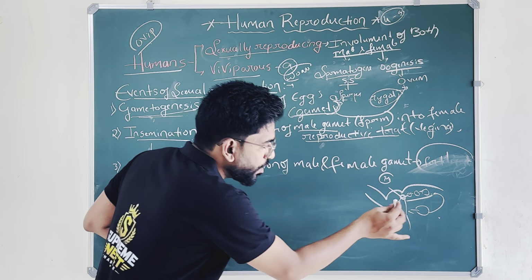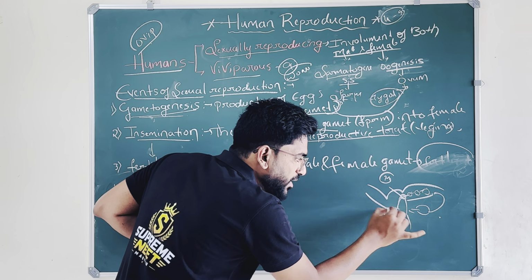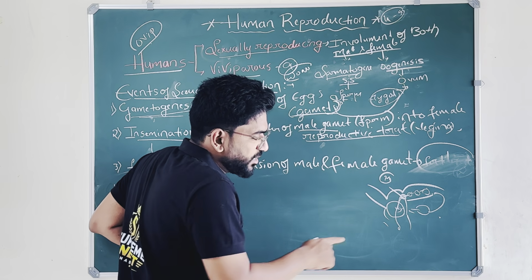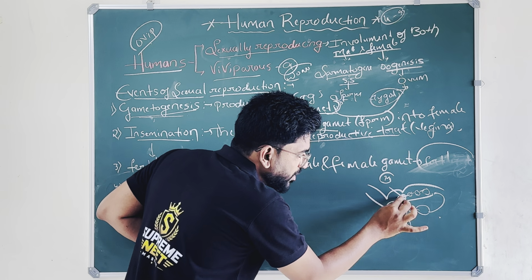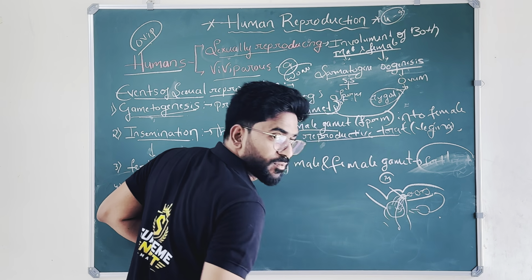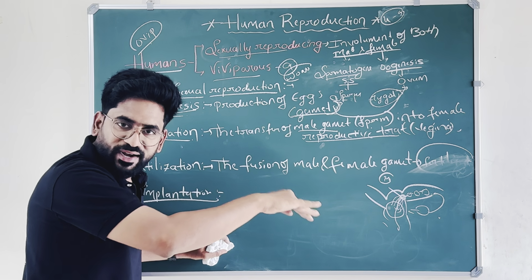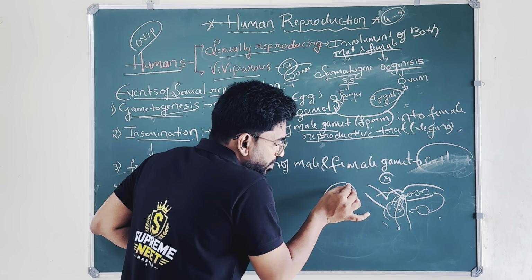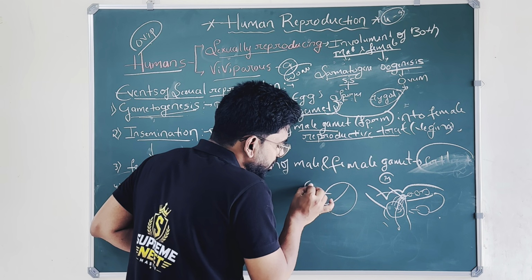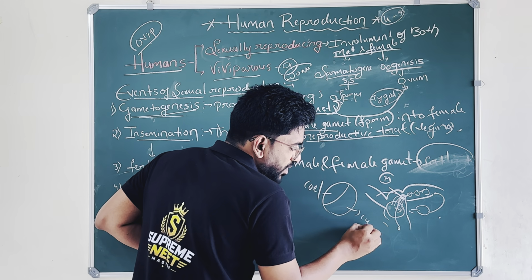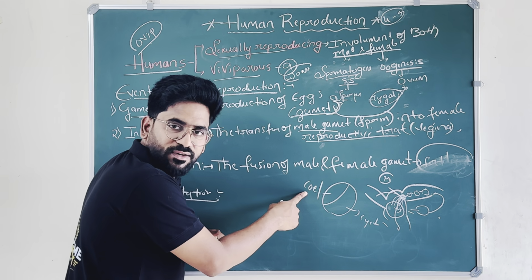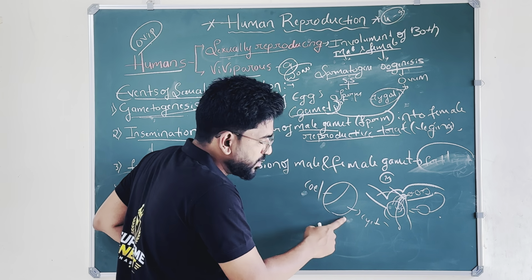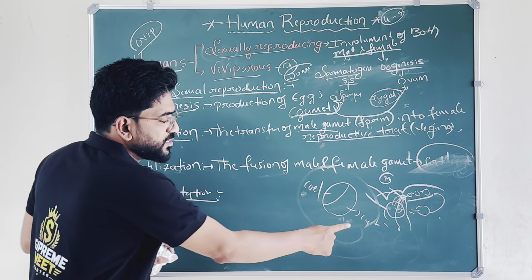Morula is ready. As the morula enters the uterine cavity, the uterine environment contains some water, and this water is absorbed by the morula. Water enters inside the morula, so the solid mass of the morula changes. The water content is called blastocoel, and the solid mass is called blastocyst. This is the water content, this is the solid mass.